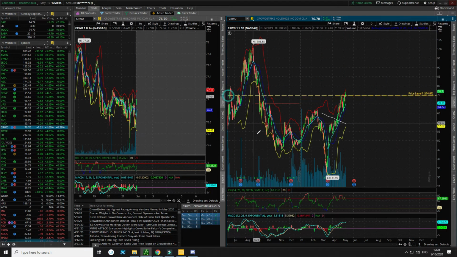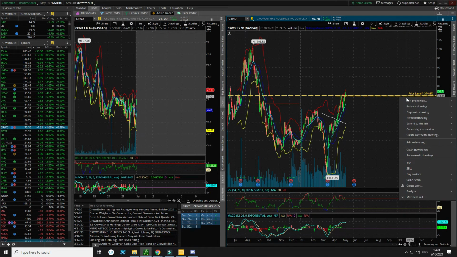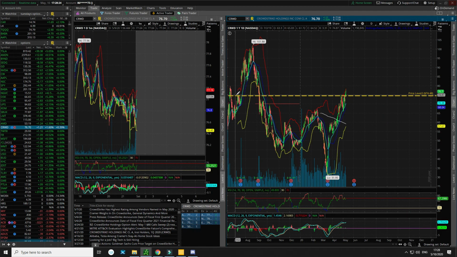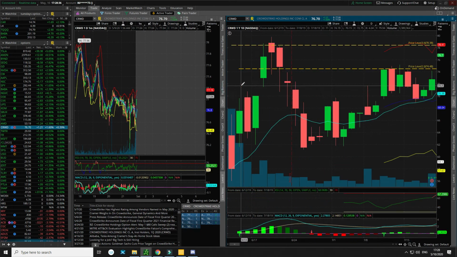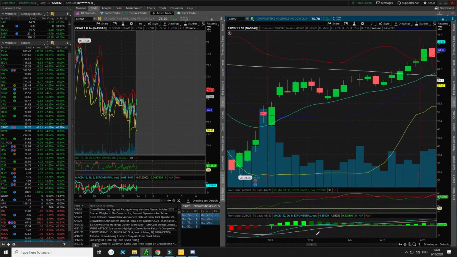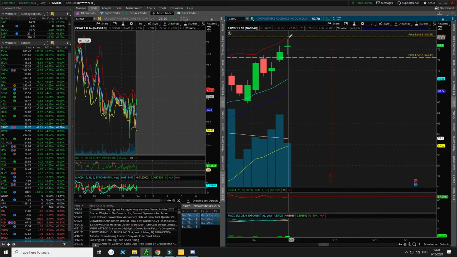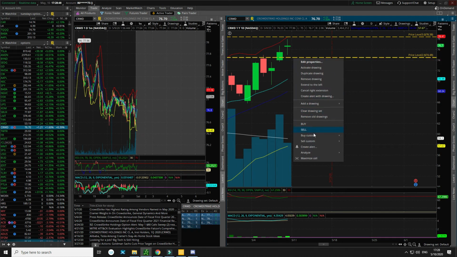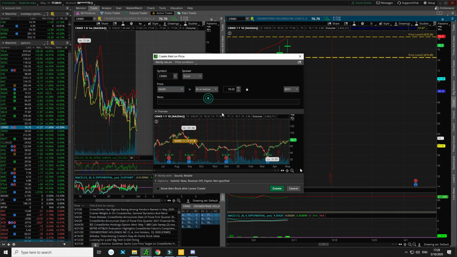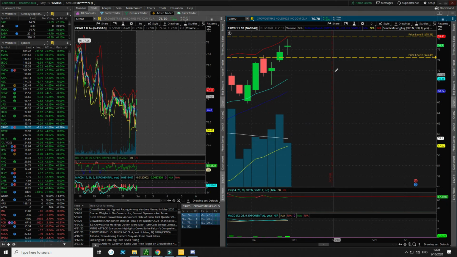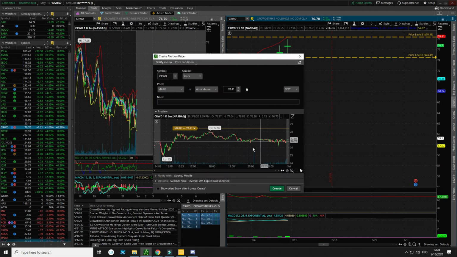Yeah, so they have a resistance from way over here, kind of following this trend line at the bottom. Let me remove that one. Remove level 1. Alright, so that would be my first support because of this candle here. My first support right about here. And the next one would be probably this one right here. And you can see this candle, right? Let's go all the way to the right now and look where the top of that wick touched. Roughly that resistance level. So right now this would be my support. So I'm gonna say create alert below. Since it's already in my watch list over here, my other watch list, create alert above.